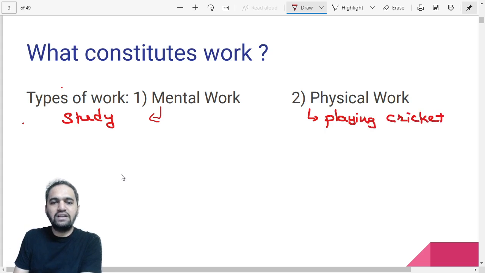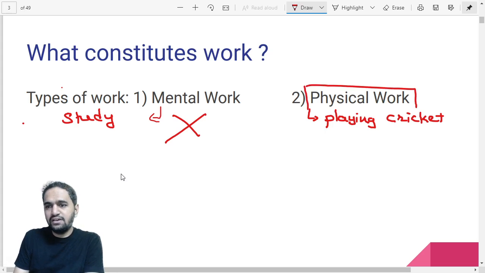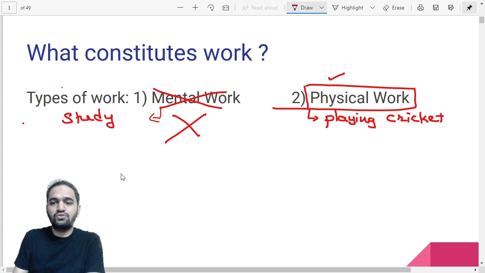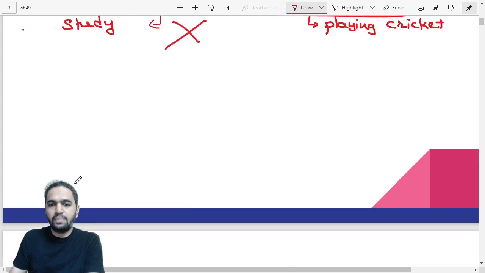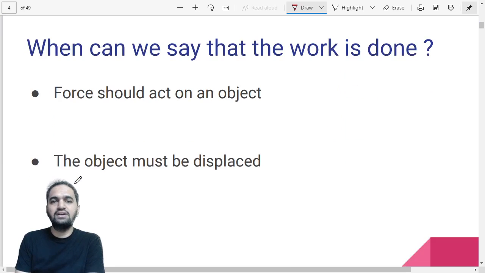Now, according to the scientific definition, mental work cannot be termed as work. In the scientific definition, only physical work is taken into account. You have to remember one thing: for scientific definitions, this mental work kind of thing doesn't count. There is no such thing as mental work from the scientific point of view. Only this work is said to be actual work. This is not work; this is the work we are talking about. So only physical work is considered. That is the first thing you should understand.